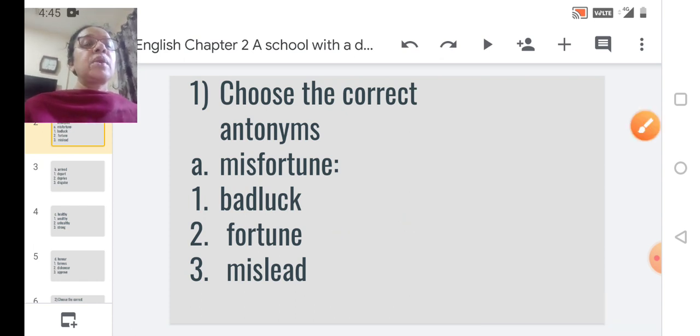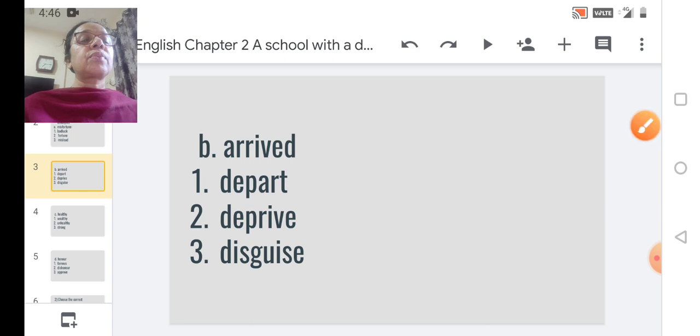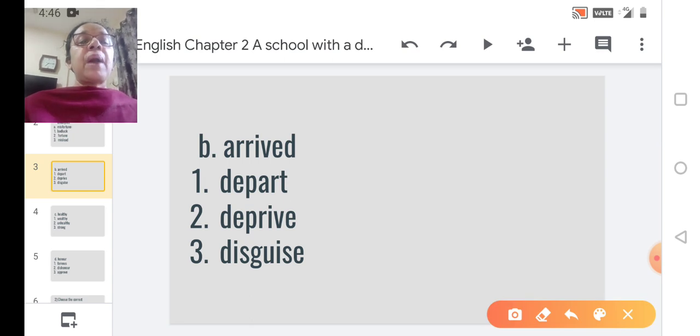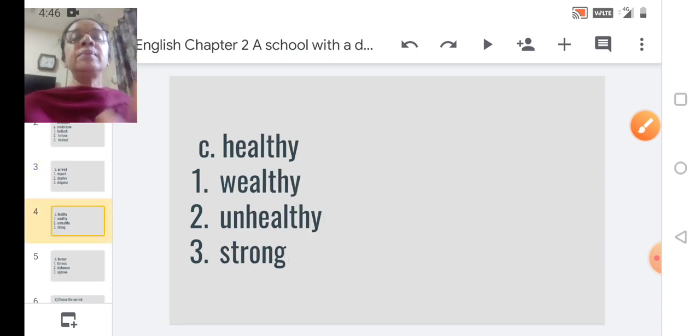Okay, we'll go to the next. Now antonym of arrived. One is depart, second option is deprive, third is disguise. So the antonym of arrived is the first option, that is depart. Okay, arrived, depart.